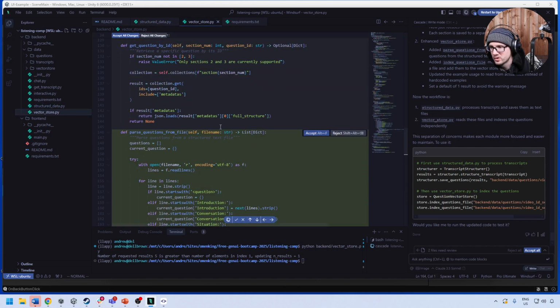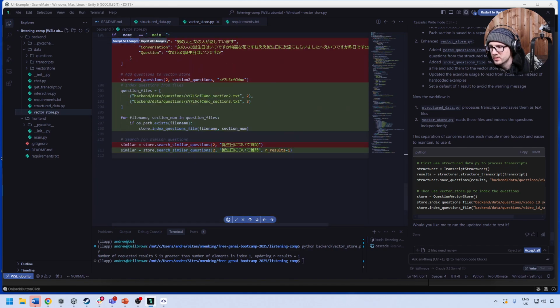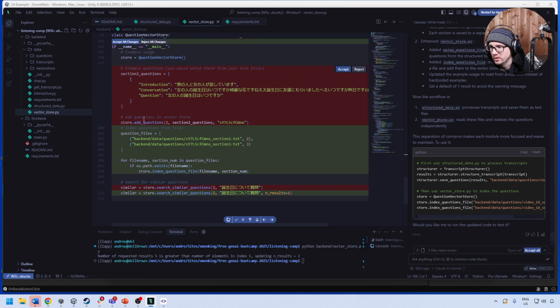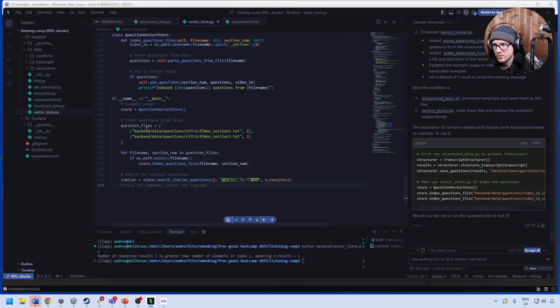Let's go over to the vector store and see if it's added it. And so the parser is over here. And we can see here it's adding those questions and then chunking them there. And so this is a much better solution to what I'm looking for. So I'm going to go ahead and add that. And the only thing is that this is going to both insert that stuff, but also do that as well.